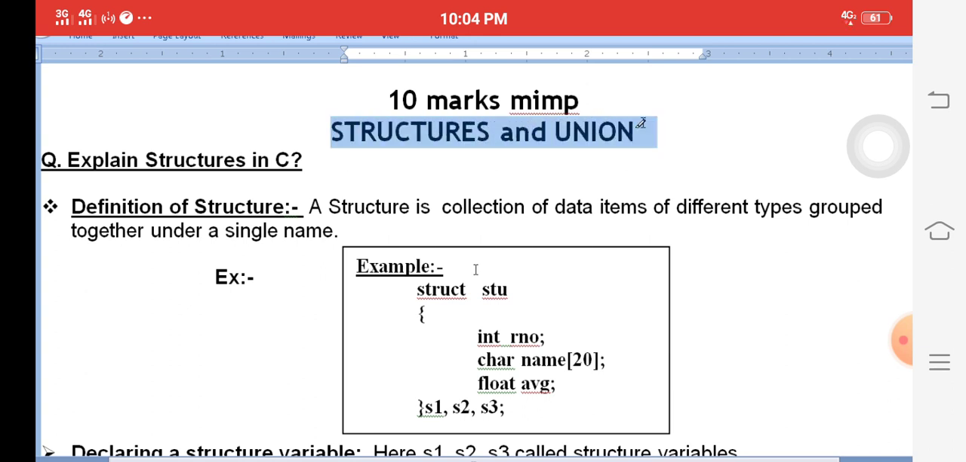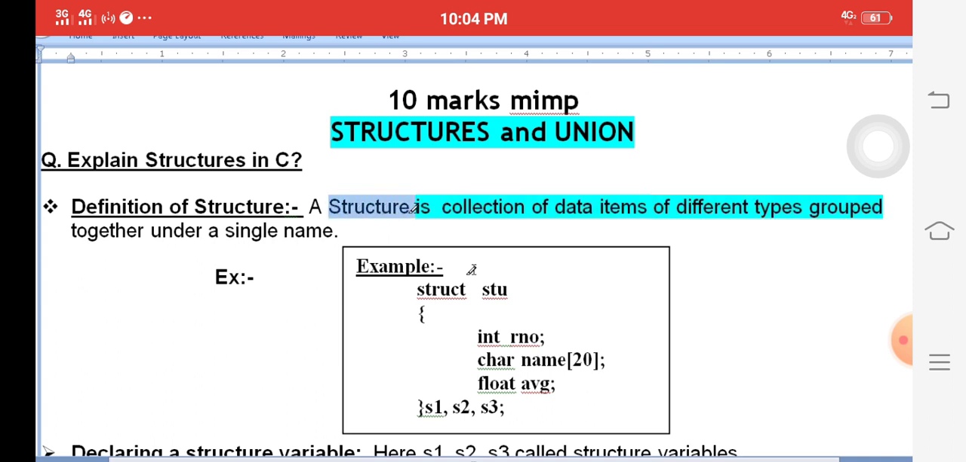So structures and unions are very important, last year 10 marks in the 2019 paper. What is a structure? Structure is a collection of data items, different groups. Structure is a collection of data items in a single name. For example, structure is called struct. Structure name is called student, STU.